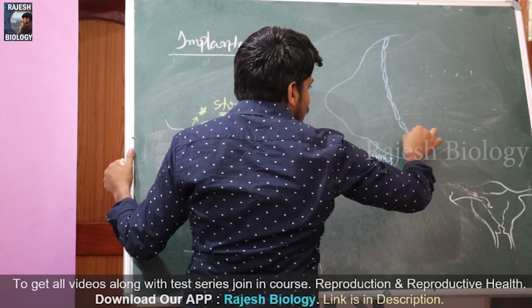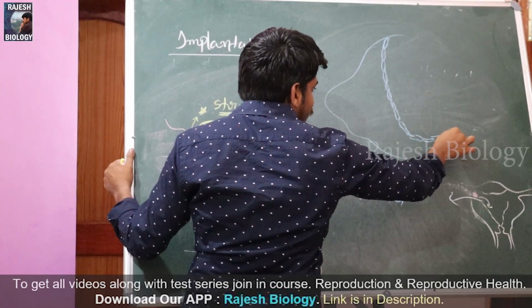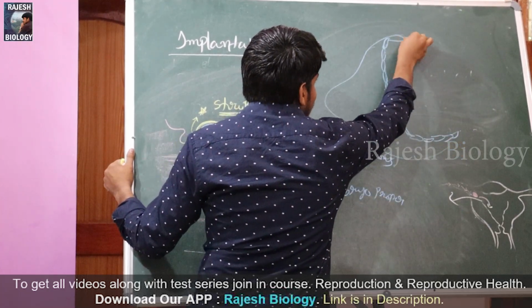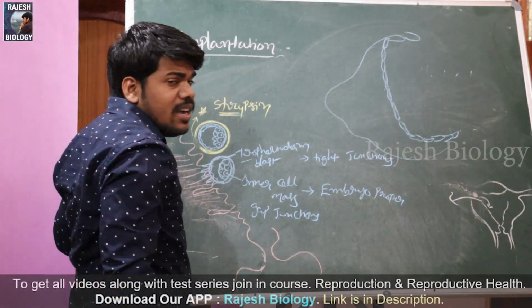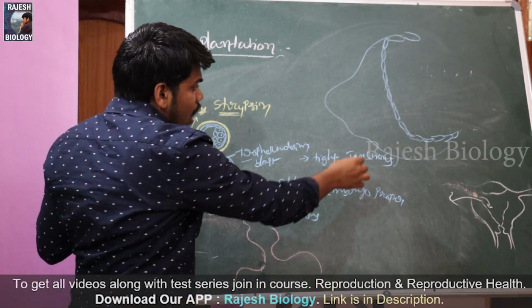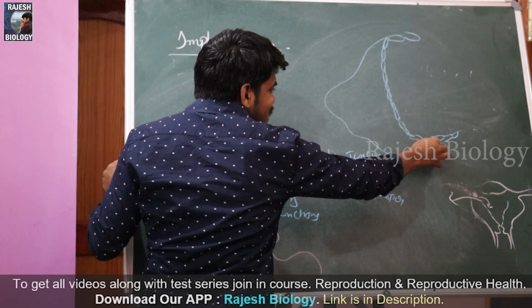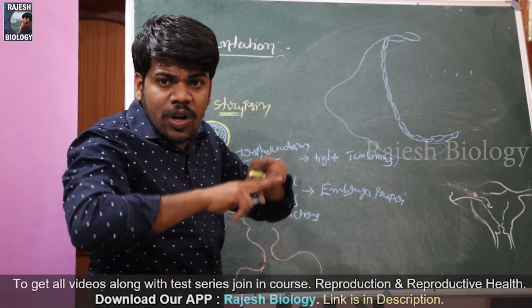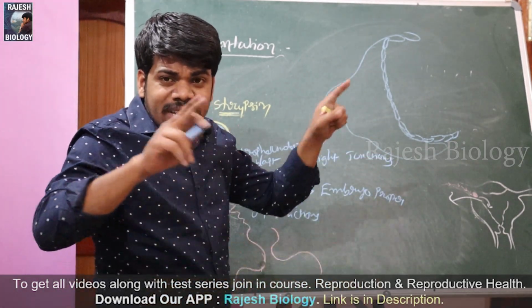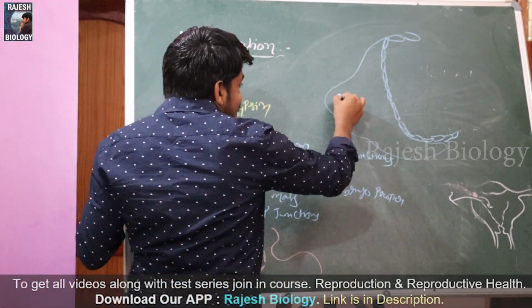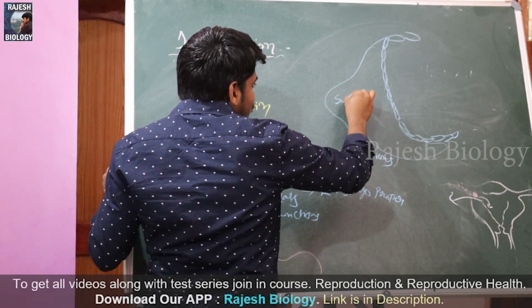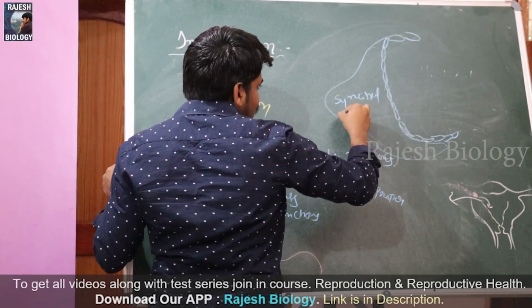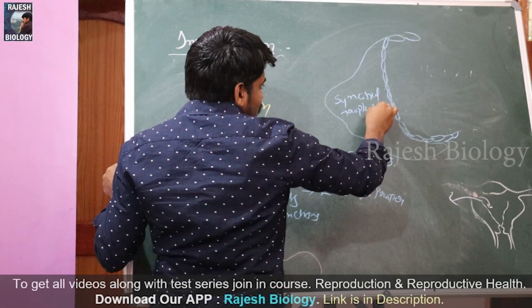In the cytotrophoblast we can observe the trophoblast cells, this is the inner layer. But in the outer layer all the cells fuse with one another, so there is only one cytoplasm and one cell membrane, so it is called syncytial trophoblast.